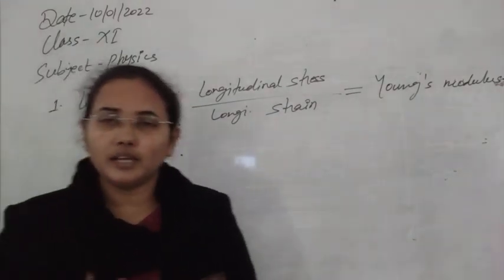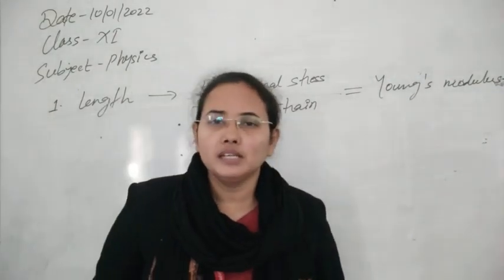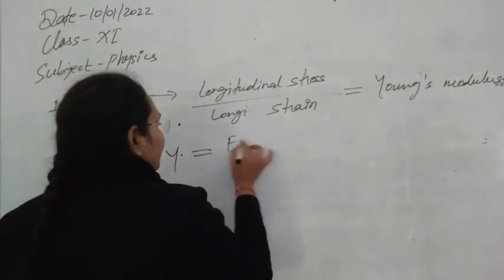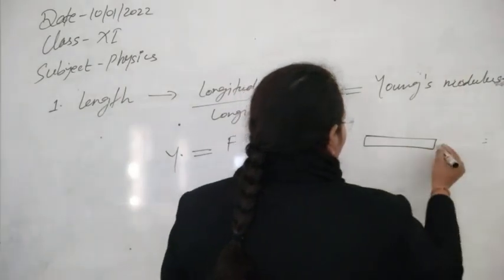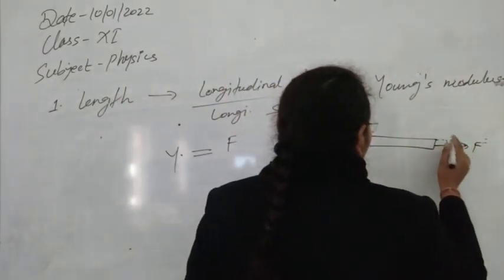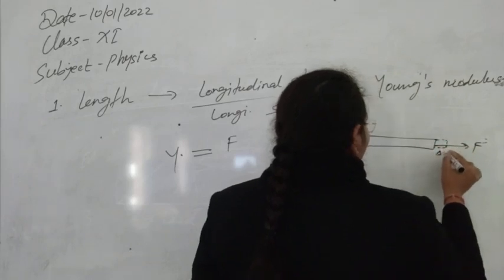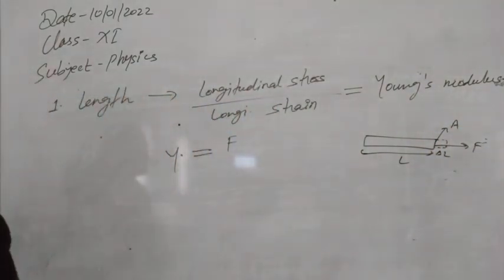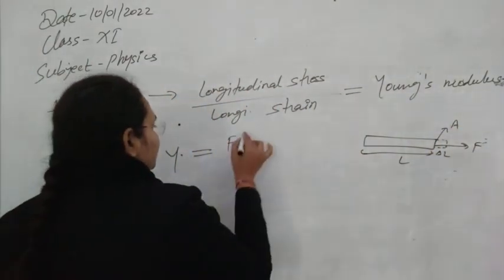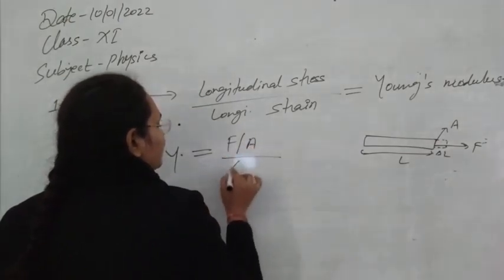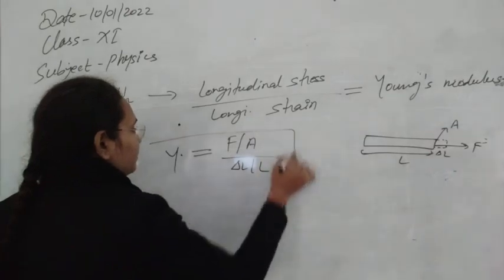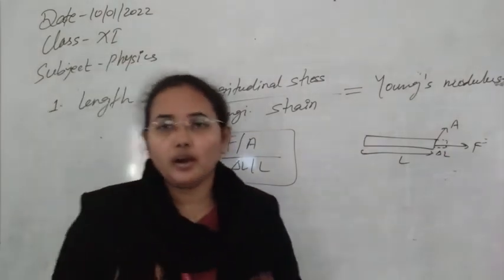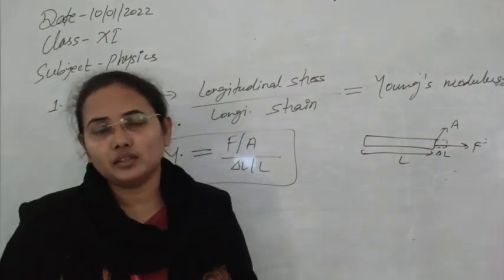Now you can take a wire, apply a force on it, and see how much change in length occurred. For example, suppose I have taken a wire and applied some force to deform its length. Due to the application of force per unit area, suppose the deformation of the length is delta L, the original length is L, and the area on which the force is applied is A. So overall Y can be written as: stress is force per unit area, strain is change in length upon original length. This is the method to calculate Young's modulus of elasticity, through which we can easily know whether the wire or any material will get elongated along its length or not.